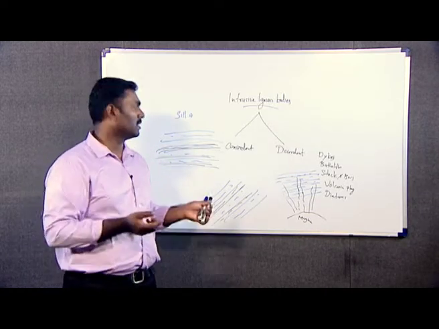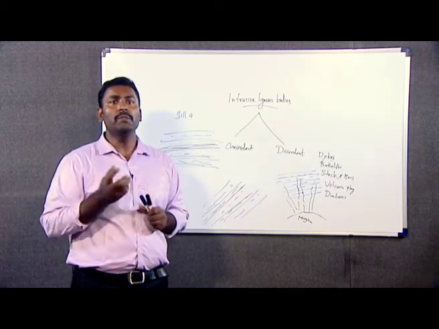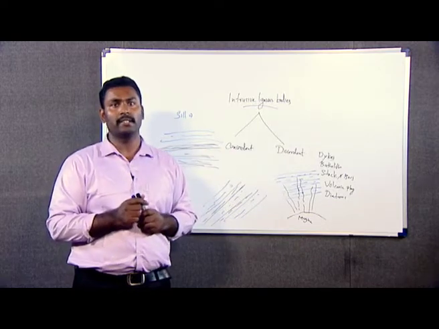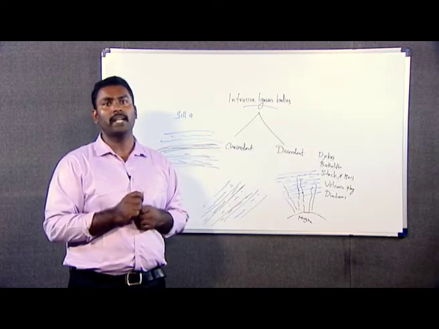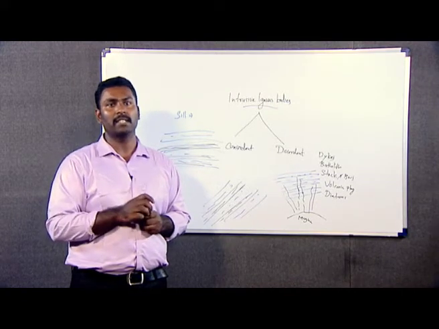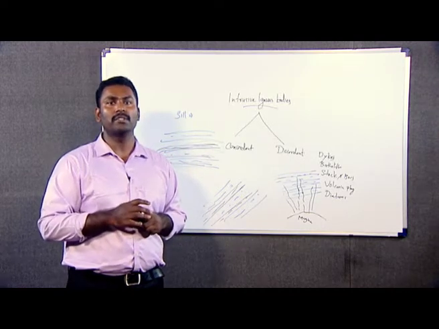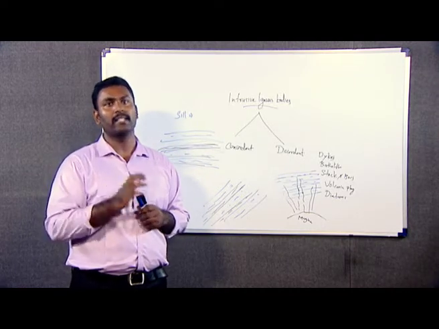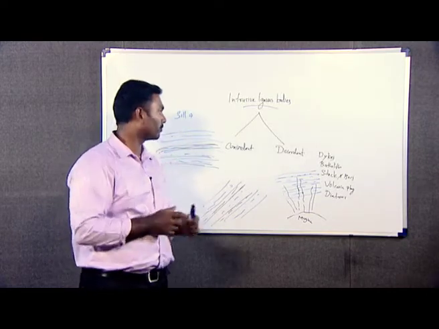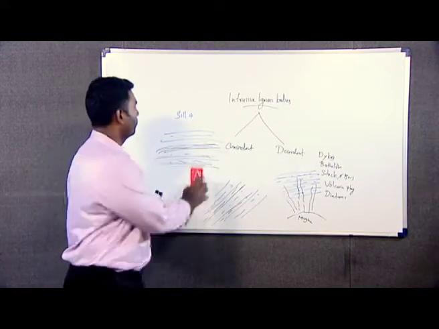Now, the thickness of the sill varies, but most of the time they are thin. And regarding the composition of the sill, since they travel a larger distance, they need highly mobile magmas. Basaltic magmas are more mobile than granitic magmas, and hence the composition of the sill will always be basaltic in nature. They have low viscosity also. Now, the classification of sill.